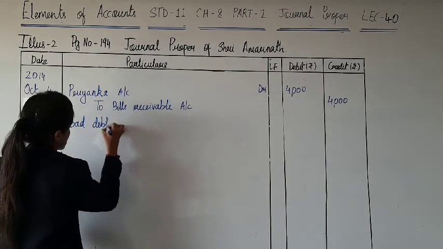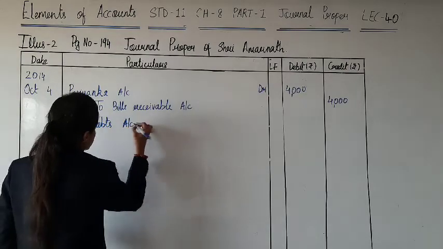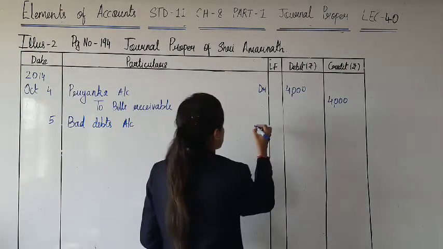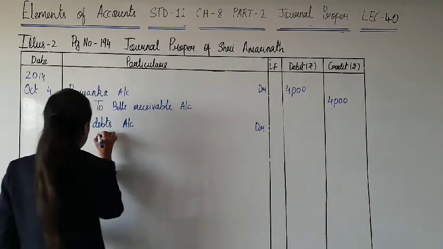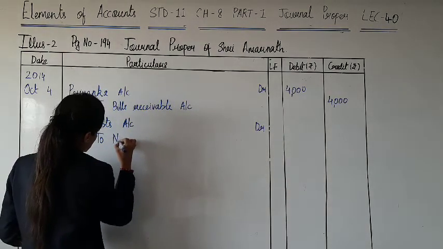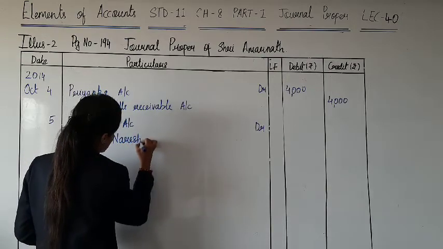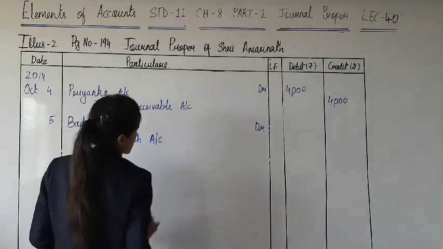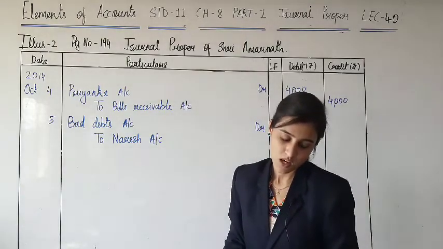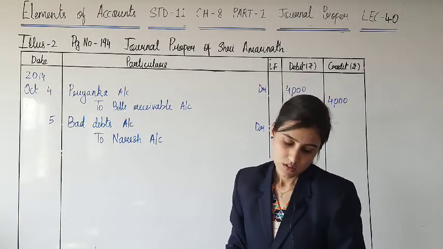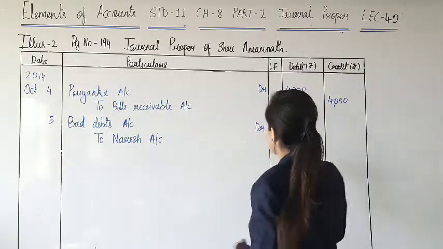So bad debts account debit to Naresh account. Yes. How much is the amount? 3,500.